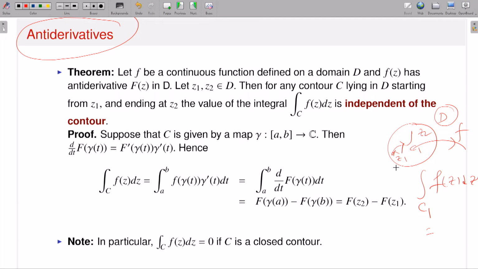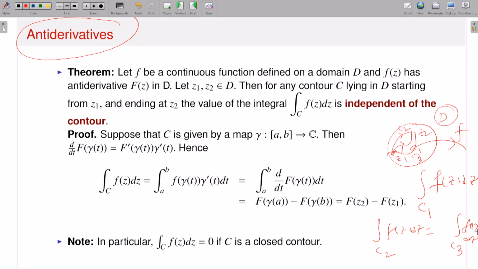Now you can ask: instead of contour C1, if I take another contour, say C2, then you can have another contour integration of f(z) dz over C2, because of the way I have defined it, and that also gives you a value. If I take another contour, say C3, you can also make sense of the integration over C3. So all the contour integrations and line integrals make sense, and each of them will give you some value.